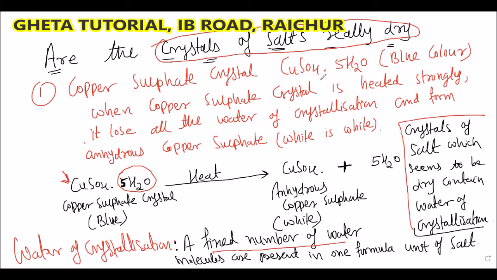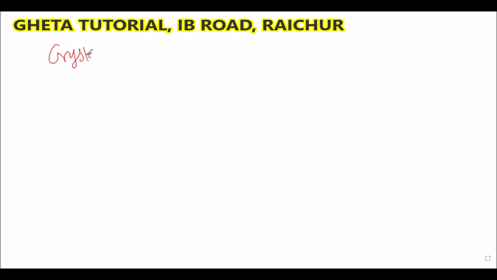I'll give you some examples of crystals of salt. They actually seem to be dry, but they are not dry. That water is contained in the form of crystallization. Your first example is CuSO4.5H2O.